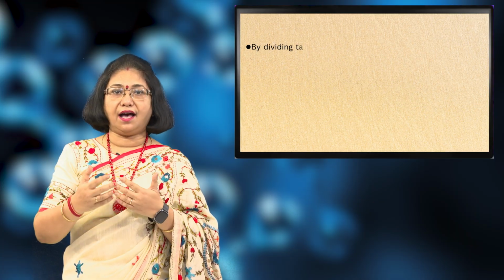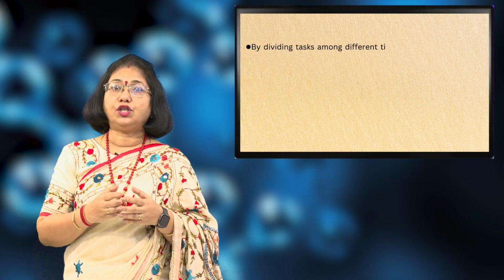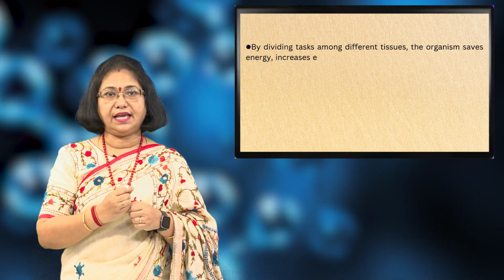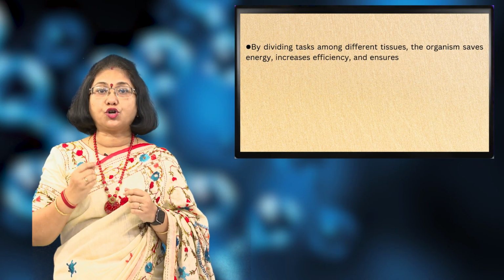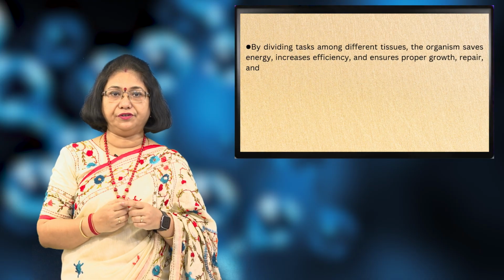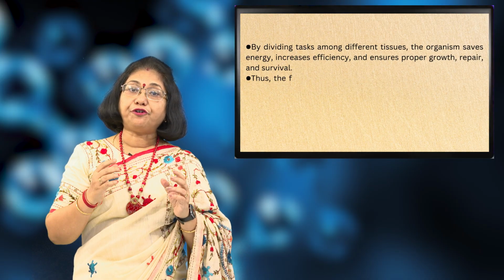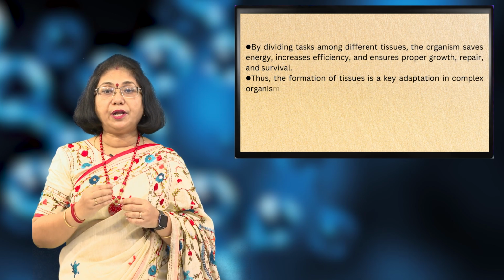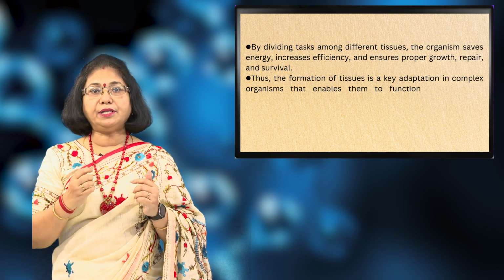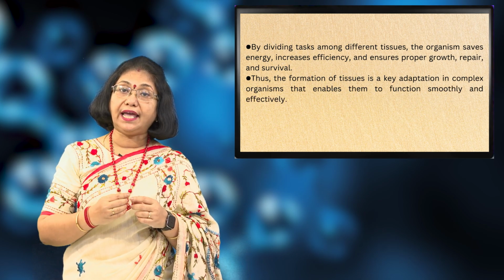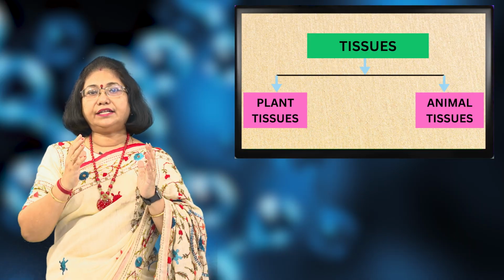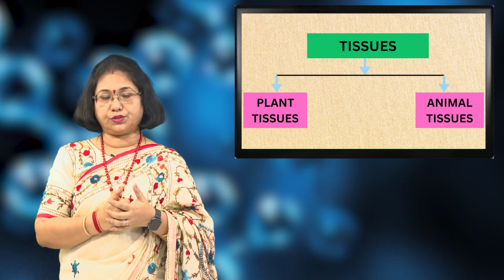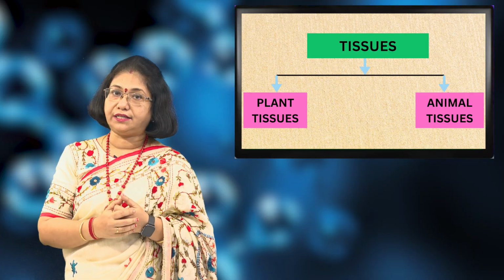By dividing tasks among different tissues, the organism saves energy, increases efficiency, and ensures proper growth, repair, and survival. Thus, the formation of tissues is a key adaptation in complex organisms that enables them to function smoothly and effectively. The tissues are divided into plant tissues and animal tissues. First, we come to plant tissues.